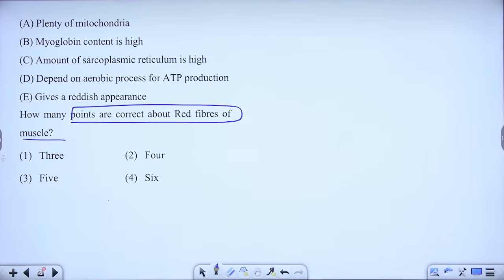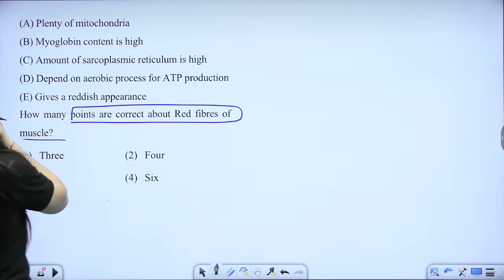Done, beta? Shall I read the statements? How many are correct regarding the red muscle fibers? Is that clear?